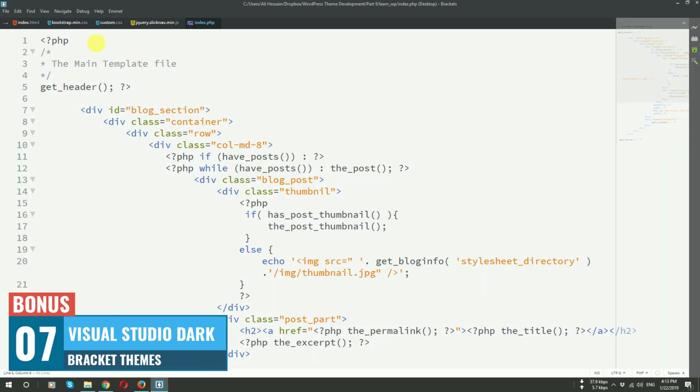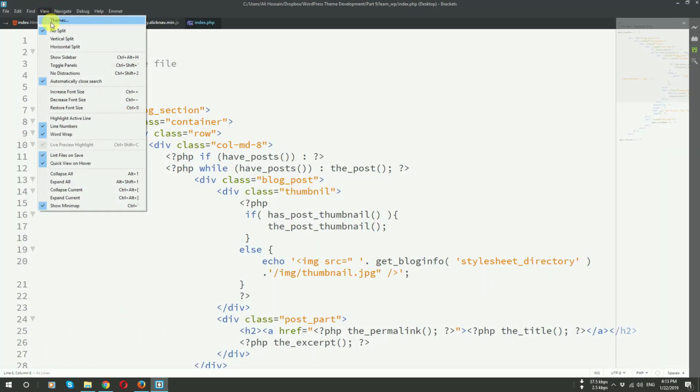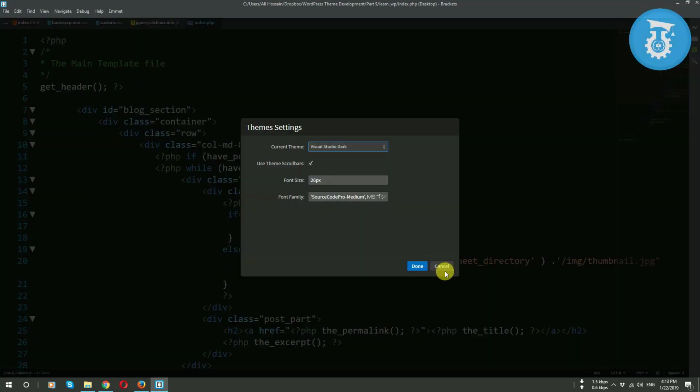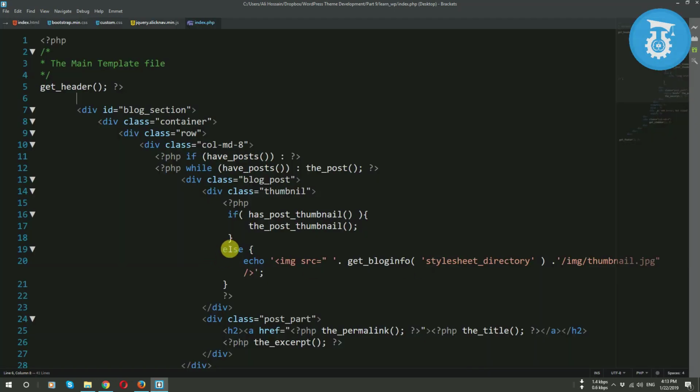After I install this, I will go to the view section, and then I will click the theme, and then I will select Visual Studio Dark, and then I will click close. And then as you can see, this is my theme, what I actually like. And if you are watching my tutorials, PSD to HTML or WordPress series tutorial, you will definitely see that I am using this theme. So those are the extensions, and thank you very much for watching this video.